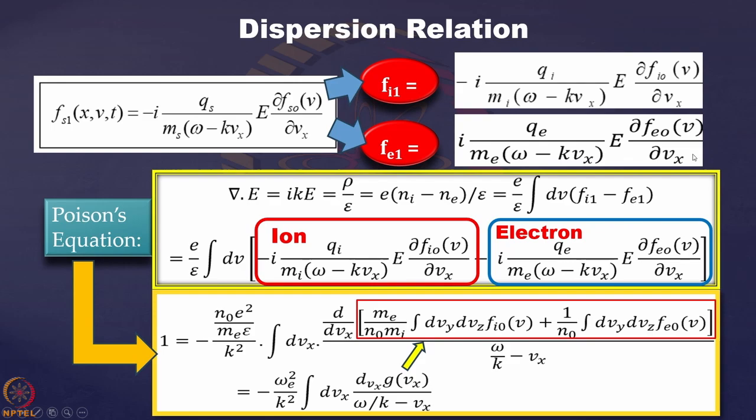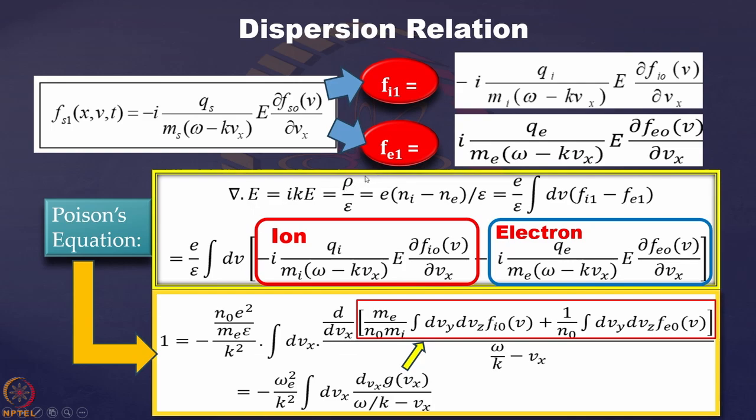So now we know the density of these electrons and the density of the ions from these two. This gives you the density of ions and this gives you the density of electrons. The difference will create the charge imbalance, and that will create an additional charge density in that region.